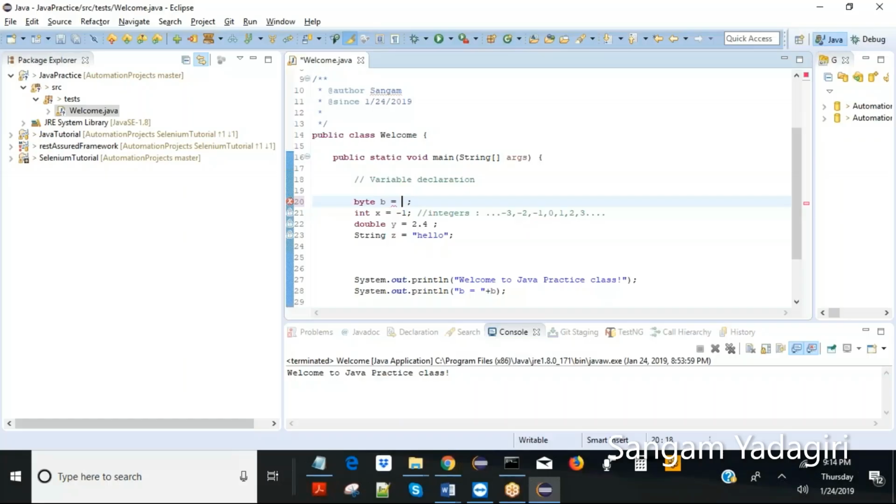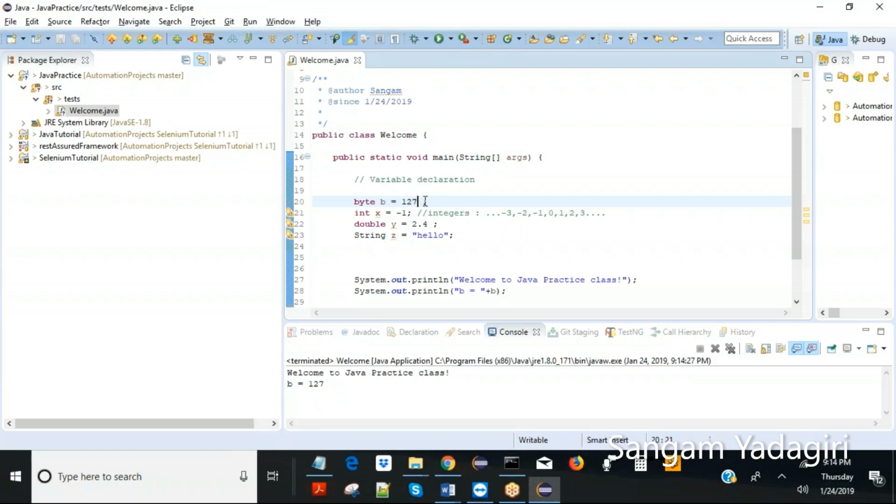Oh, battery level is down. Okay, do we have the charger? 127. Let's add. Okay, and let's run it and see. Okay, B is equal to 127.